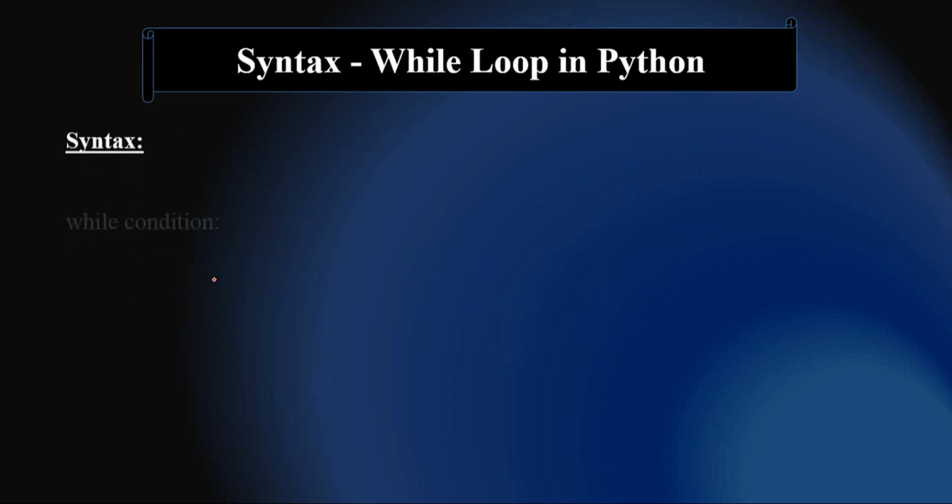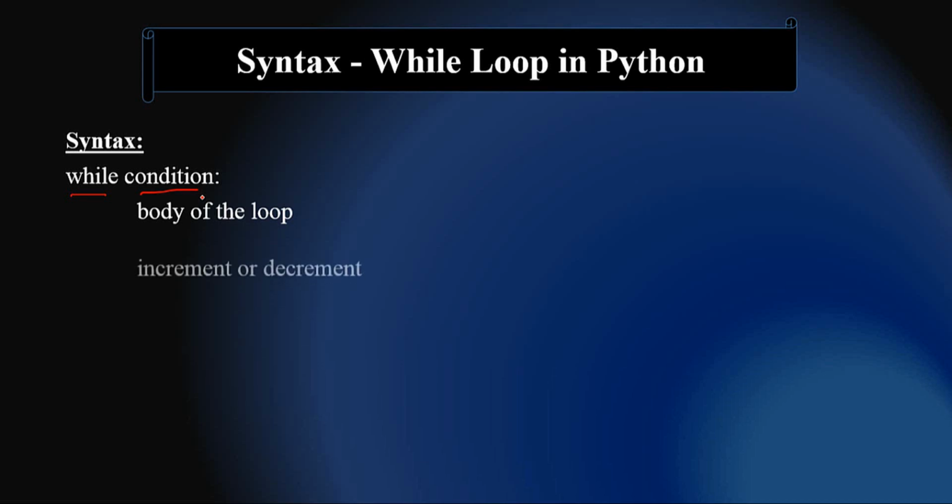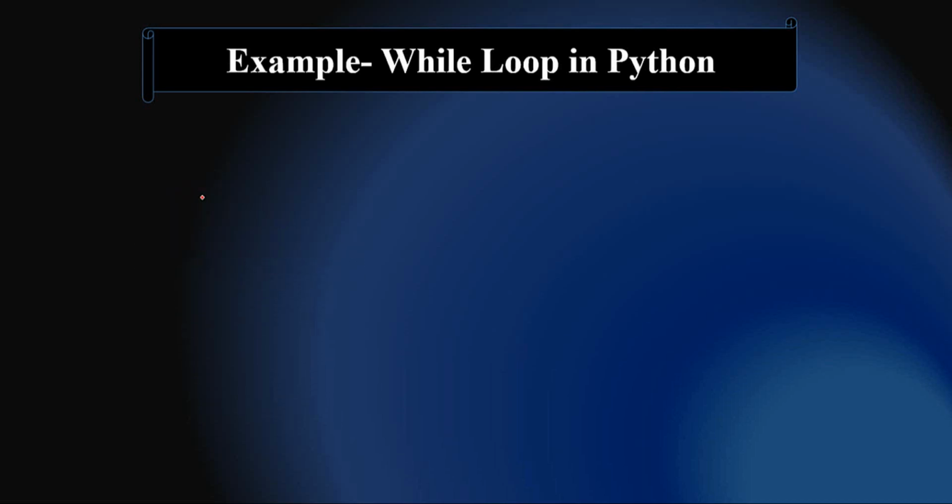Syntax of the while loop. This is the keyword while, and then you have to make a condition, and then the body of the loop in which you provide different statements or a set of statements, and then increment or decrement. Different examples. Example 1: for example, i is a variable which contains the value 1, and then this is the while keyword. This is the condition: i should be less than 11.